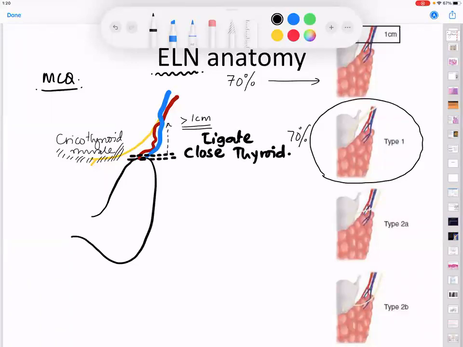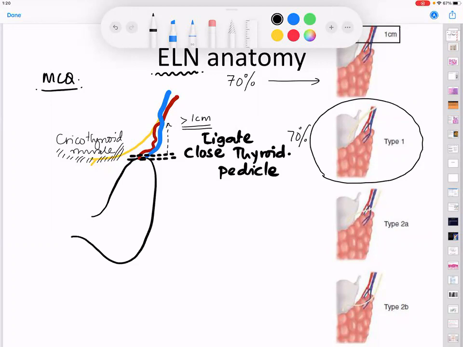So this is the first part. The artery and the vein together is known as the superior thyroid pedicle. The word pedicle means a bundle. So that means you have the artery and the vein together, which is called a superior thyroid pedicle. So where do you ligate the superior thyroid pedicle? Close to the thyroid. Why is it not away from the thyroid? What will happen if you ligate it away from the thyroid? What nerve will be injured?